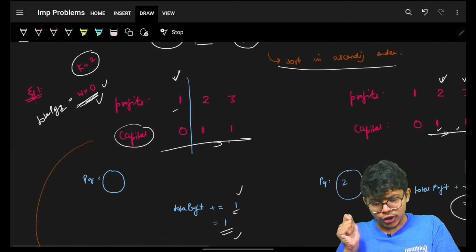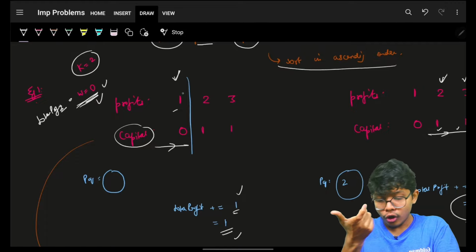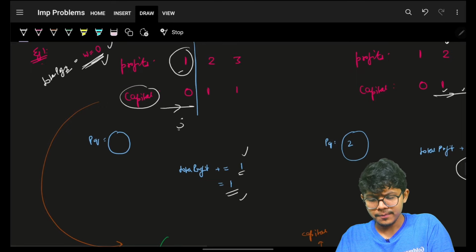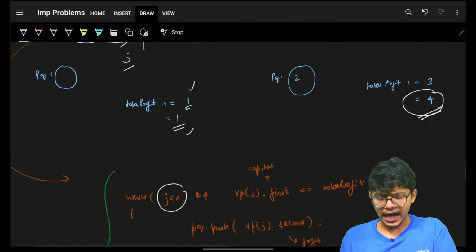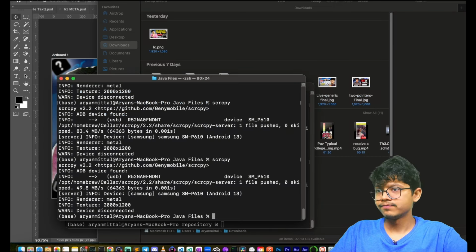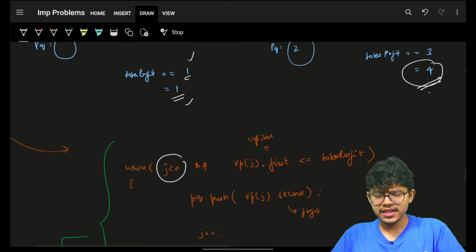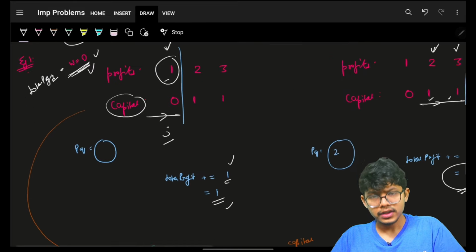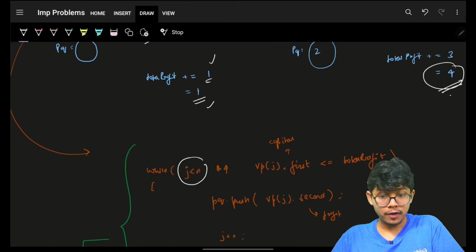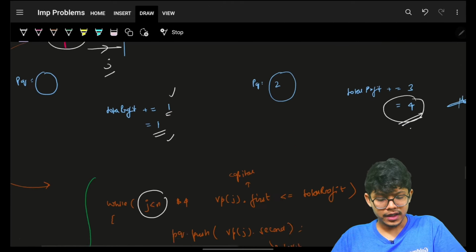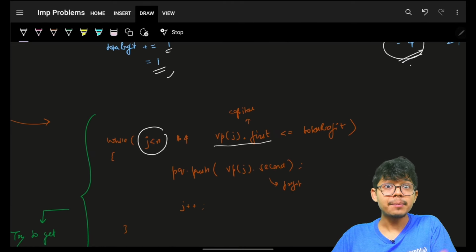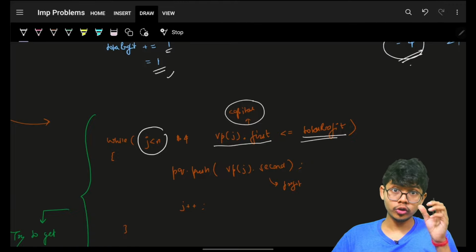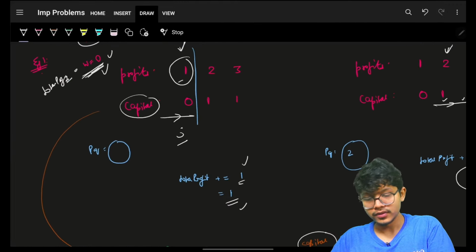Now simply your task is to iterate on this and put all those profits in your priority queue. So I will take a variable, let's say j. My j will simply iterate while j is less than my n, just because of that you cannot go out of bounds of the entire array. Now if that's the case, simply firstly grab whatsoever pair you have made, VP. Firstly grab the first element that represents your capital of the corresponding project. If that is less than or equal to your total profit, that is initially W.